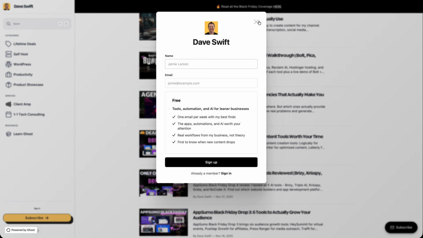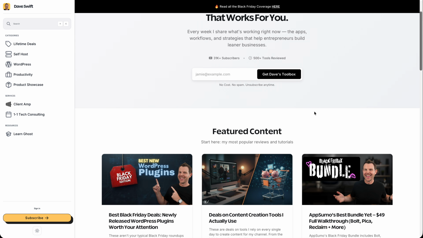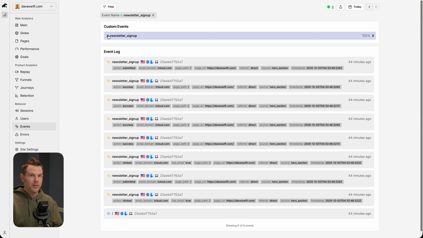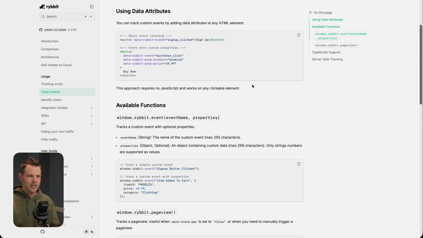There's one here, there's one here, and then as you scroll down the page, there's another one here. So I actually want to find out where they're coming from when they sign up. So you can see with my custom event, I'm actually tracking 8 different parameters. I'm tracking the action itself, the domain of the user who's actually signing up, as well as the page they're on, and what section of that page that sent them there. So in this case, it was on the homepage and the hero section. So this newsletter custom event, I coded with the help of some AI to get that tracking on my website. And it was very easy to set up.